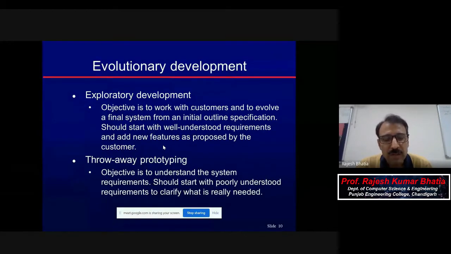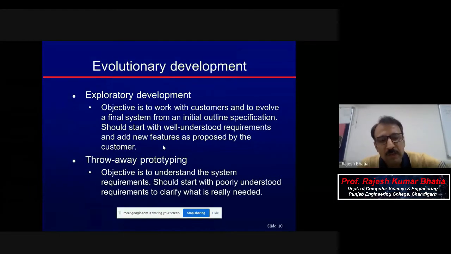I considered one example: if you want to buy a car, maybe you have a leaflet of the car, and that is also a prototype. Then maybe you will visit the website of that make and go through certain specifications, and you can even see a 360 view. That is also a prototype. Before actually requesting the company for a test drive, you can explore all these prototypes. So there are two types: exploratory or evolutionary, and throwaway.